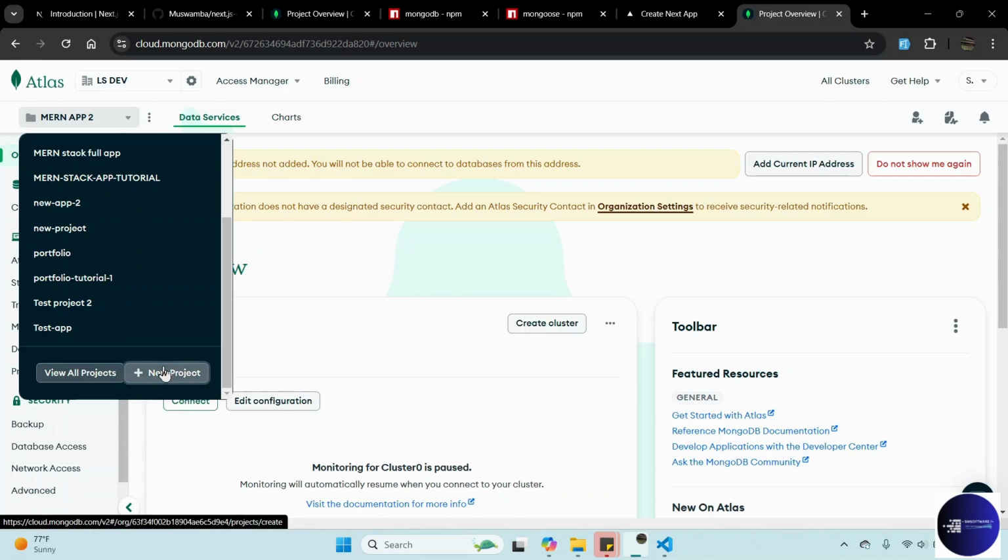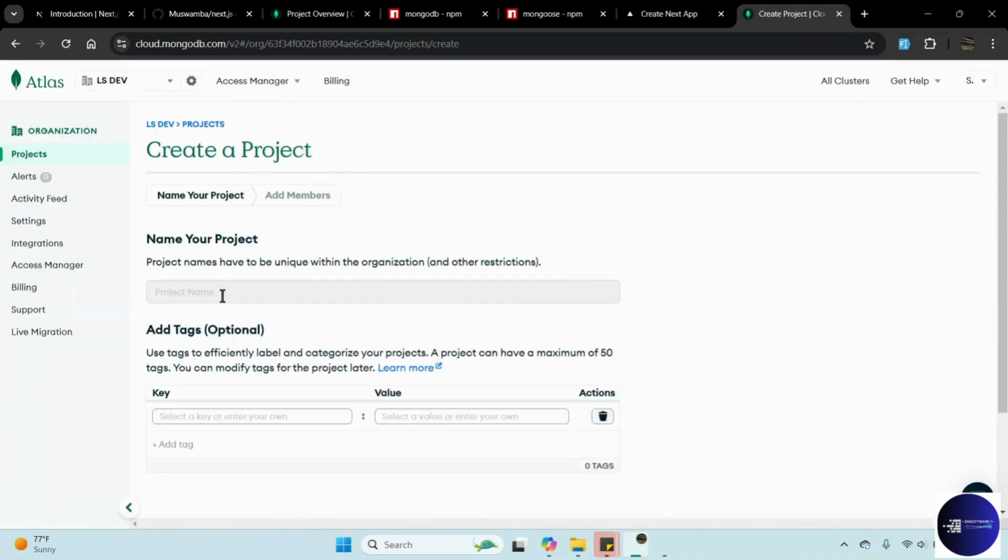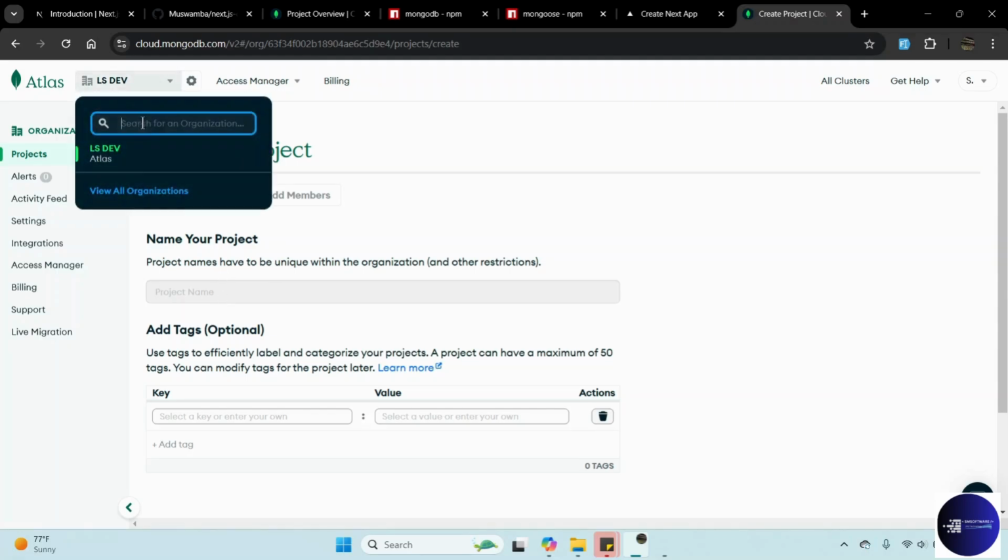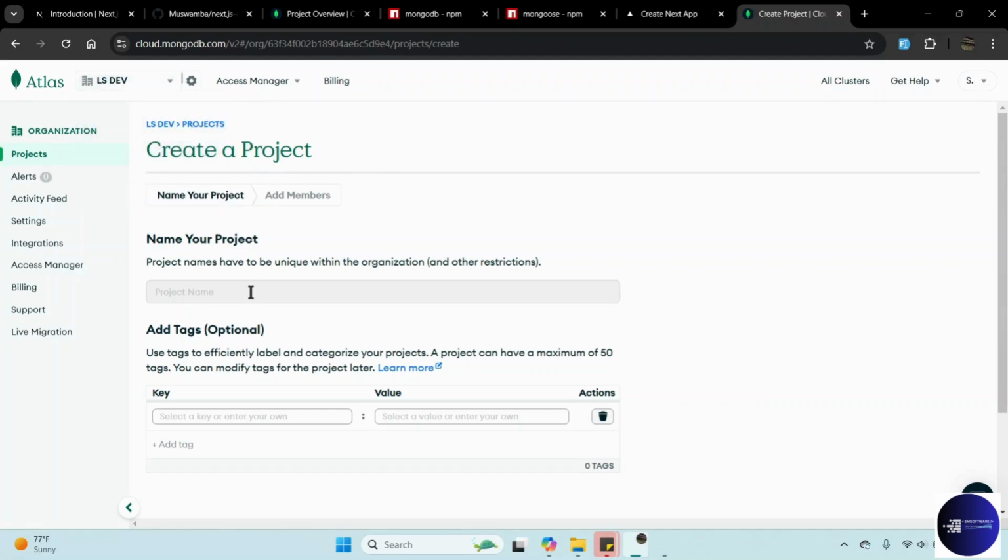All right, so let's first of all create a new project here. To create a new project, just scroll down and then click create project. This will take you to a step to create a project. I have a couple of projects here, but in this episode I can show you how to set up one. So let's create it. You can give it a name.